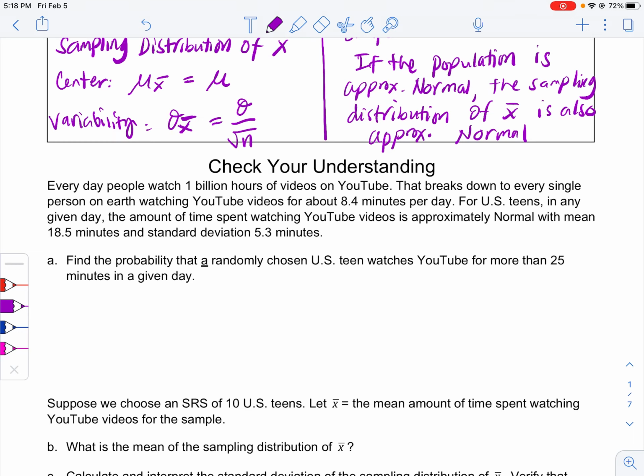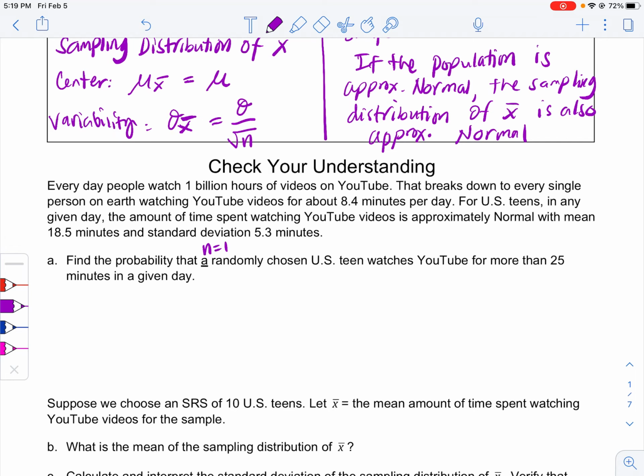Find the probability that a randomly chosen US teen, that's one person, watches YouTube for more than 25 minutes in a given day.